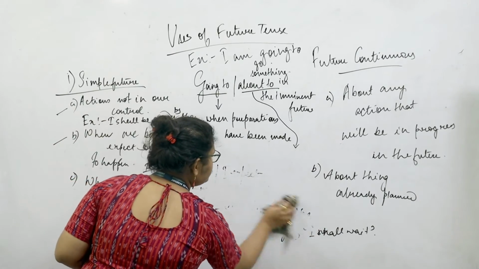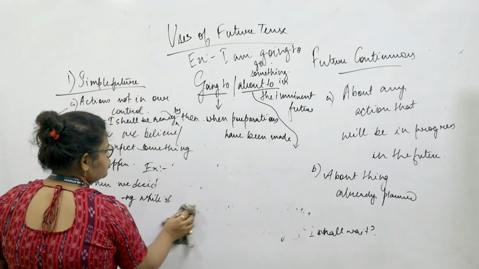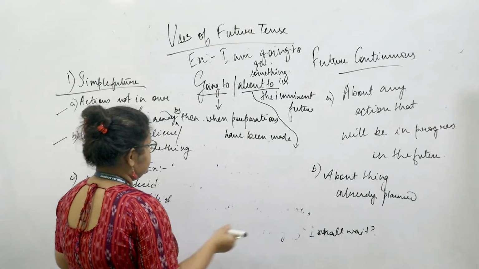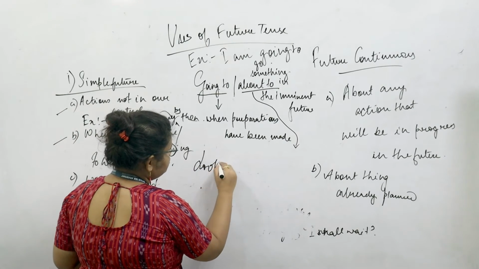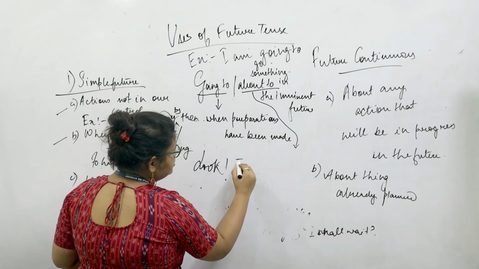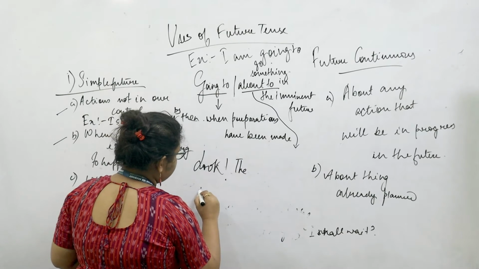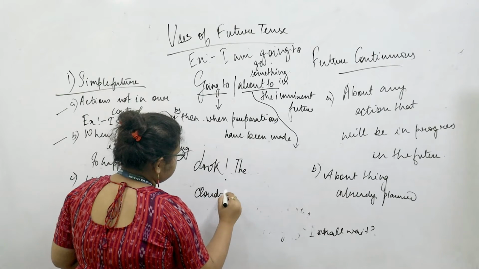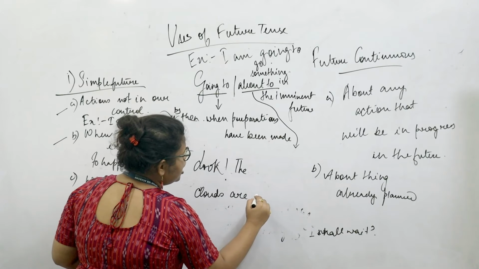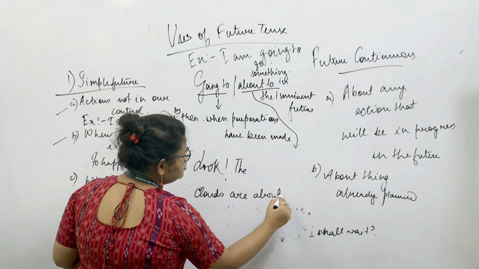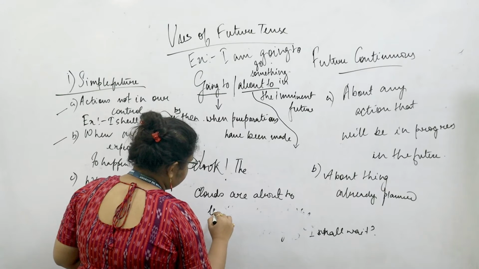For example, about to would be: look, the clouds are about to burst into rain.